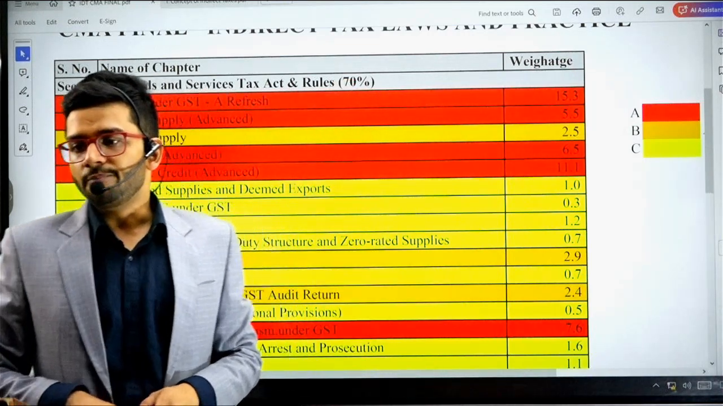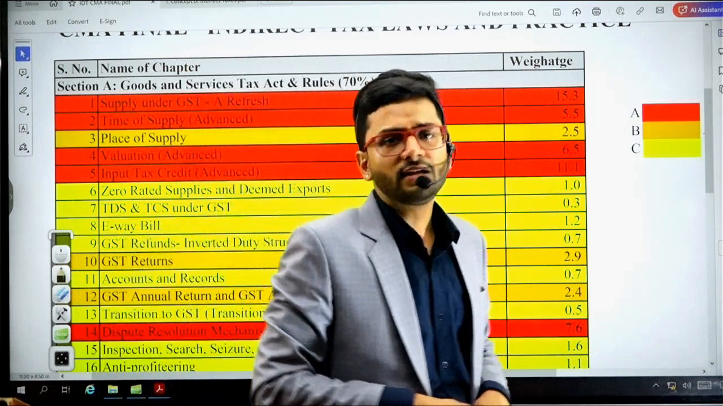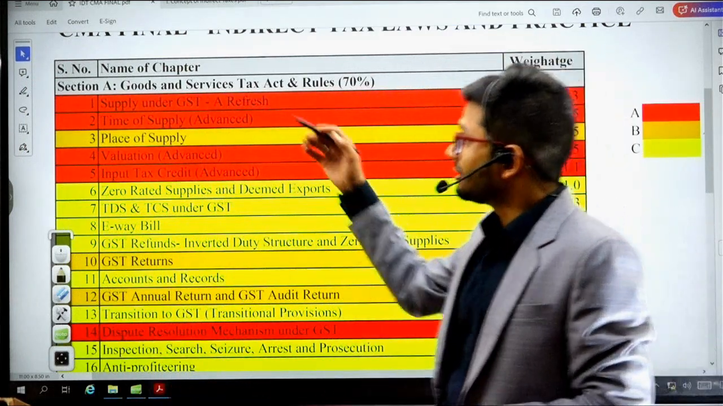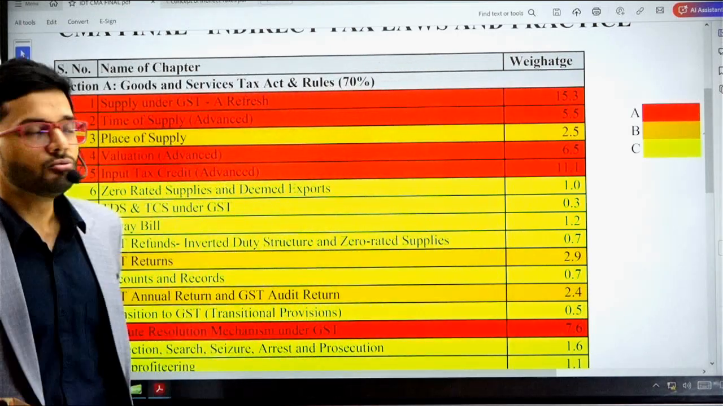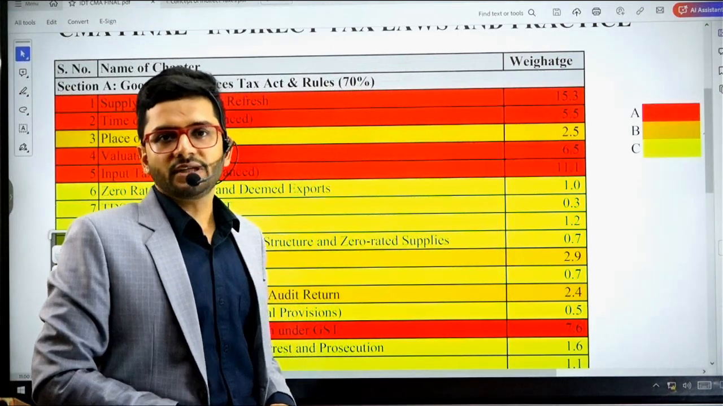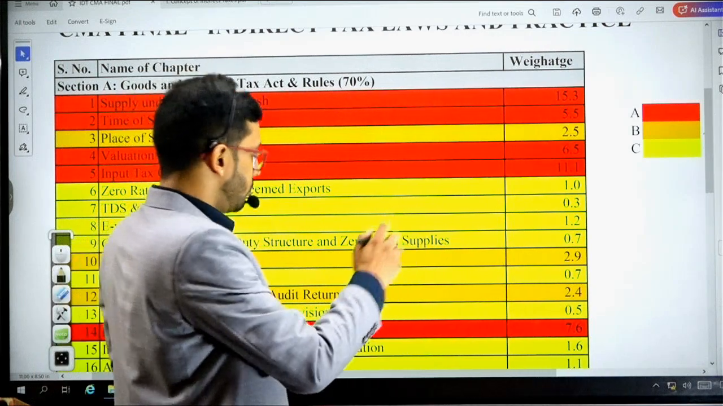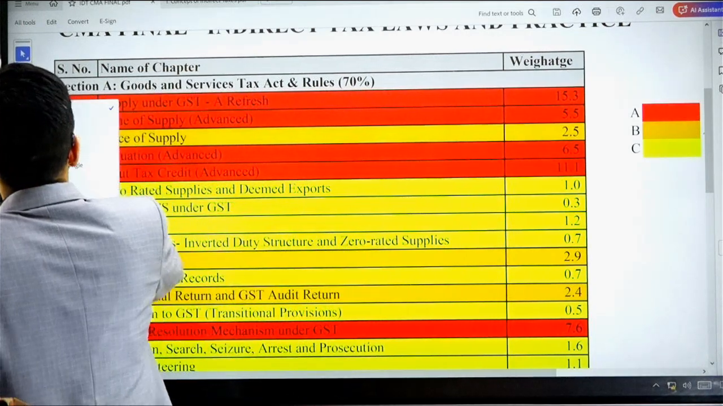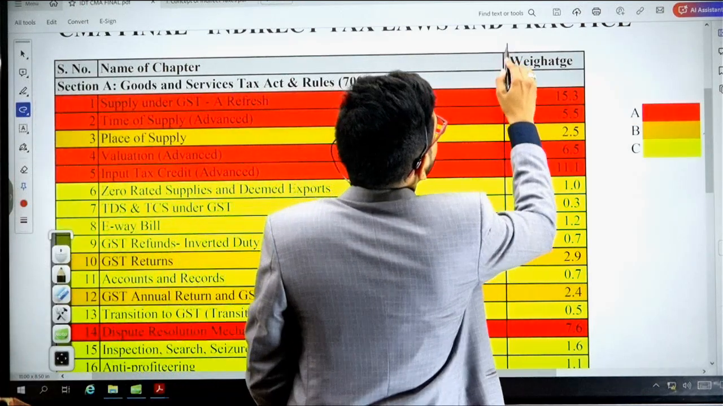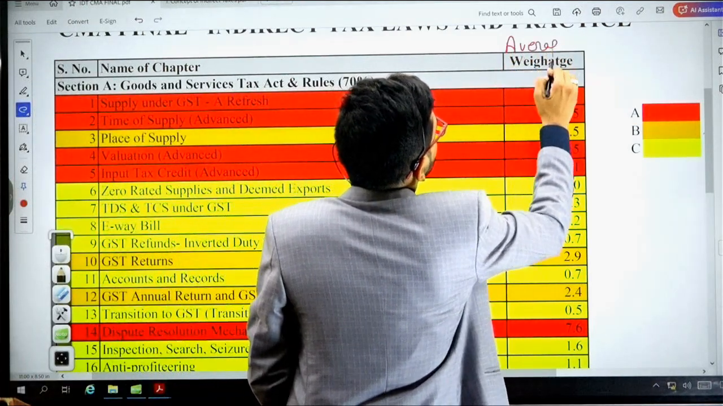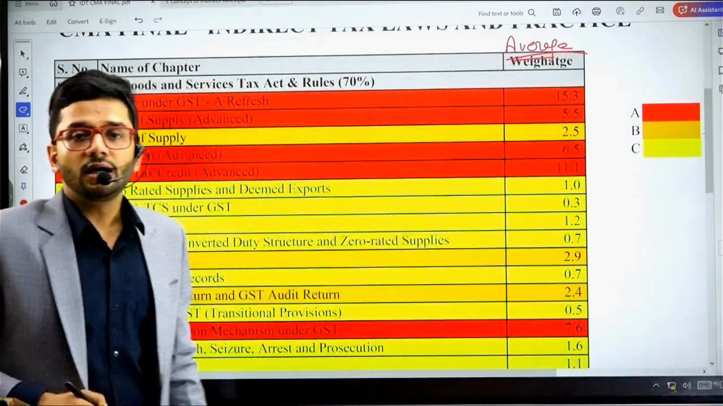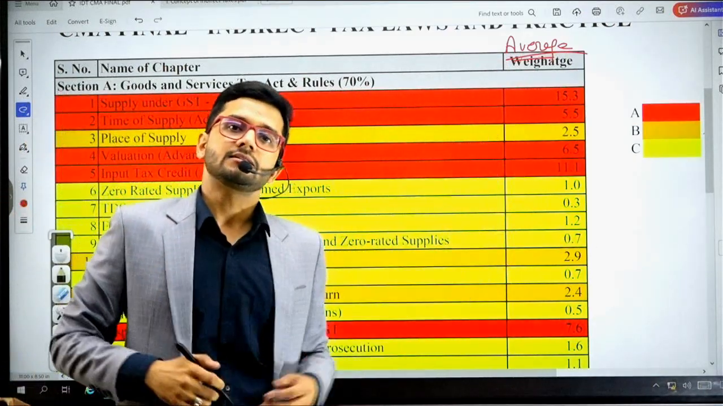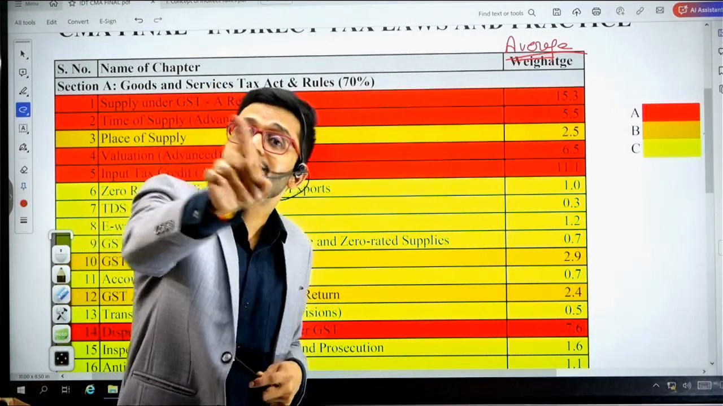You can fetch this particular PDF from the Google Drive as well. So that is not a problem at all. So red, orange, yellow, we are going to discuss these chapters according to their importance. And how have I decided about the importance of a particular chapter? Guys, it is using the average weightage of the marks which it has held in the last 10 attempts, not 10 years, 10 attempts.